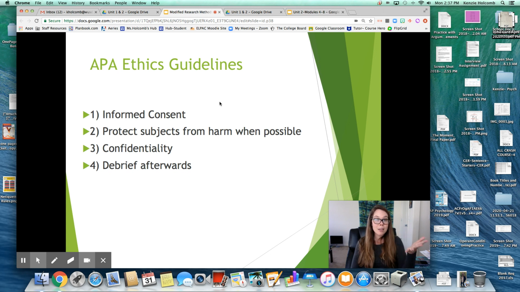You need to protect the subjects from harm when possible, hopefully at all times possible. You don't want to have injured people in your experiment, in your ethical guidelines. You have to have confidentiality. You can't be sharing your experiment around. It has to say confidential. And you are required to do a debrief afterwards, right? So you are required to sit down with all your participants and make sure that they are psychologically okay after, and that there's no lasting harm. So again, these are just a little bit of math just for you to know and to just kind of have in the back of your head, and some of the ethical guidelines.